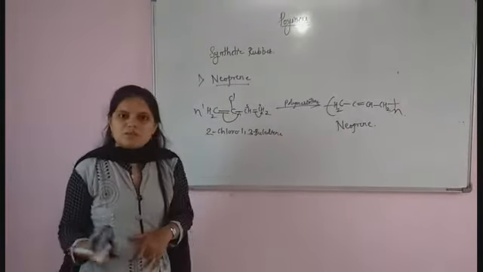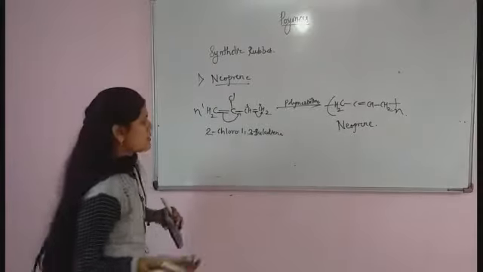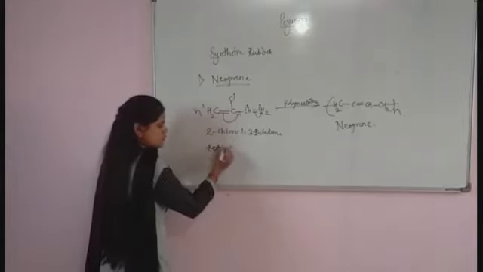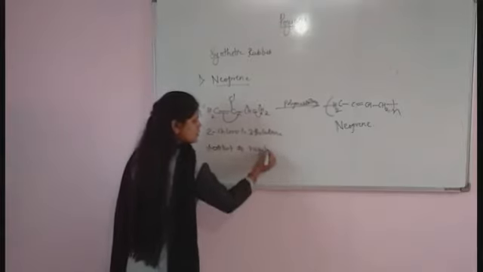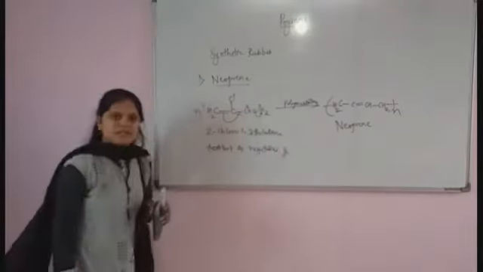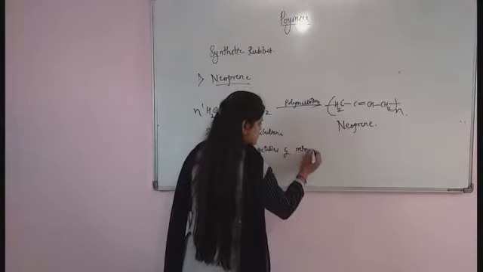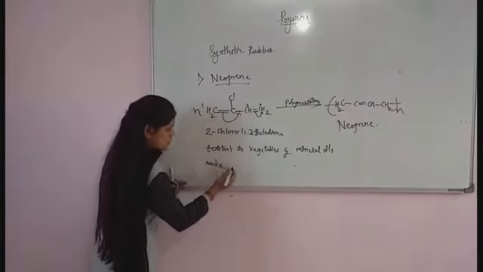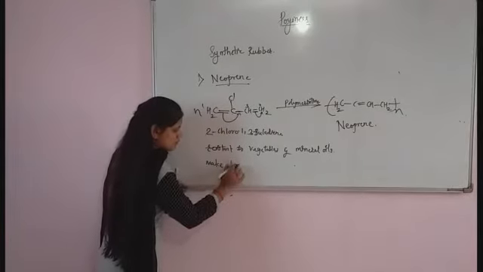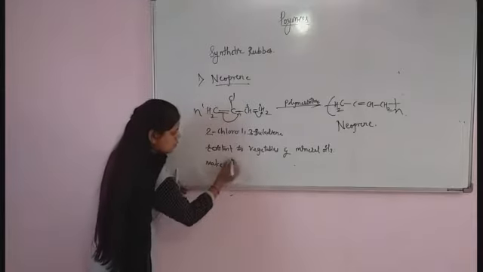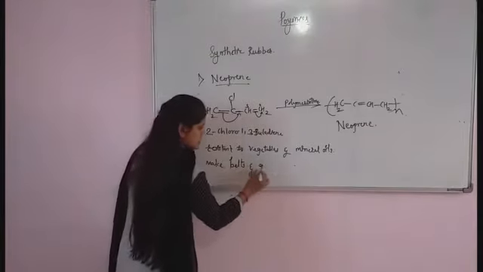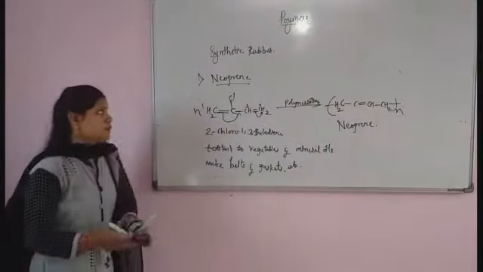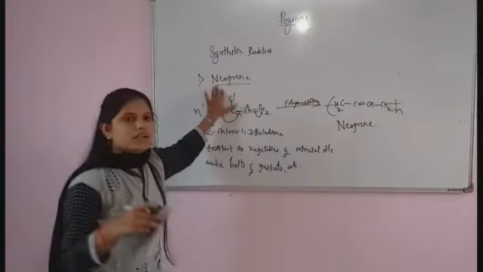So what are the different properties of neoprene? Neoprene is resistant to vegetable and mineral oils, and it is used to make belts and gaskets, etc. So remember, the first example of a synthetic polymer is neoprene.